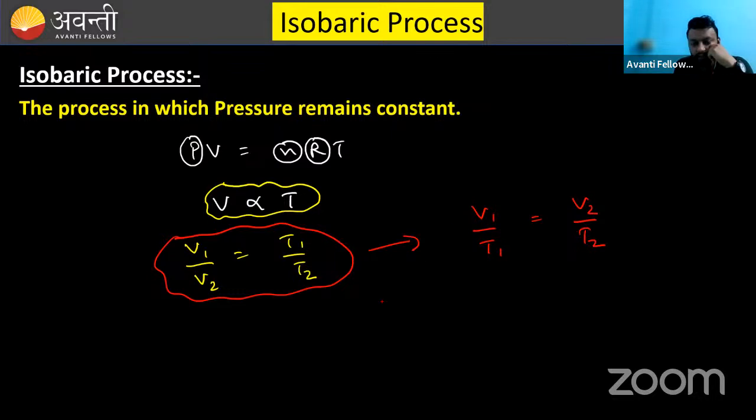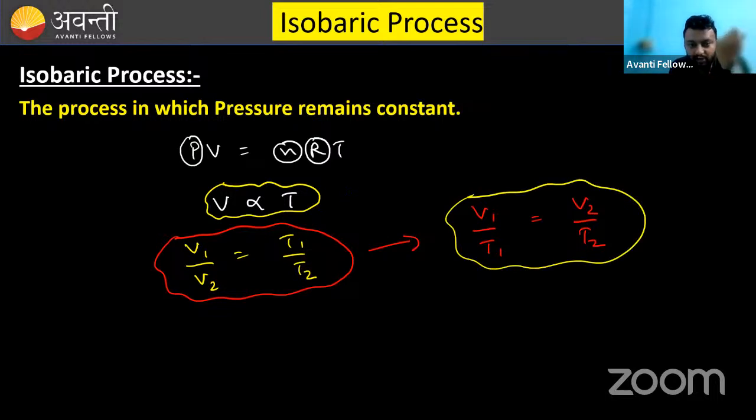I think there is no problem with these sort of things. You can completely align things. But the most important thing that you need to remember is V is proportional to T. So for isobaric process, V is proportional to T. That is to be remembered.